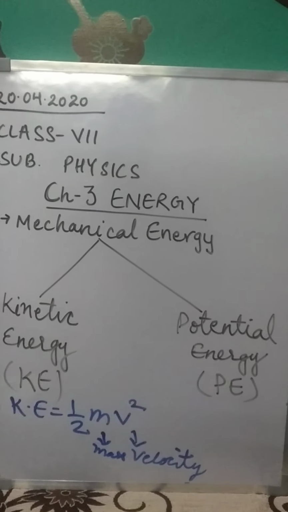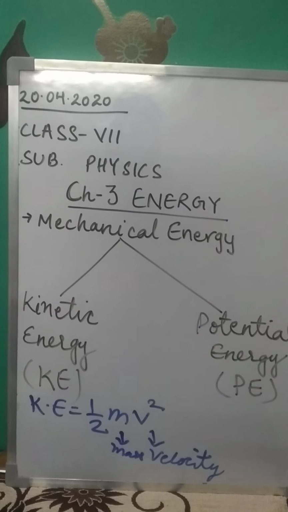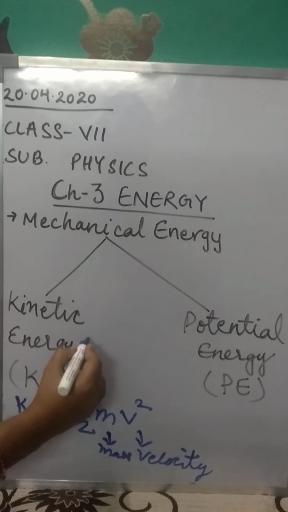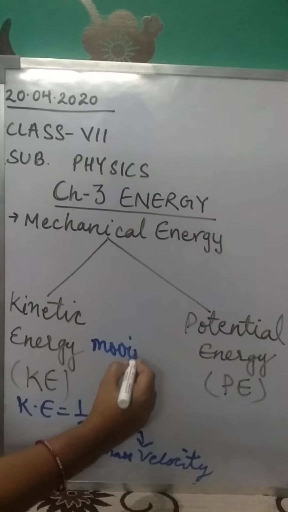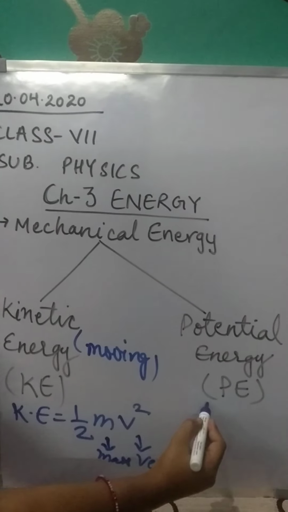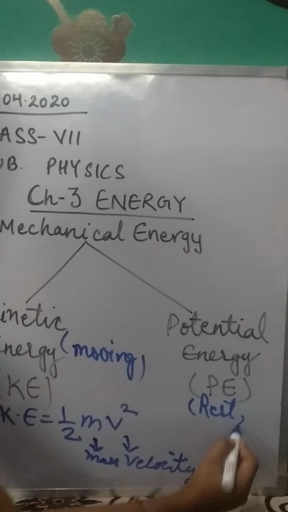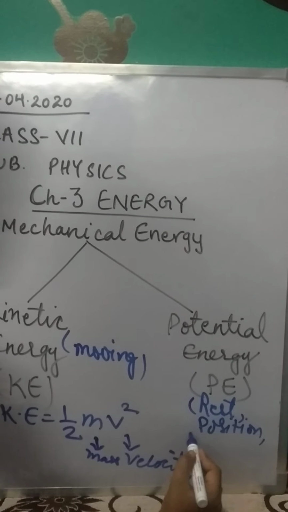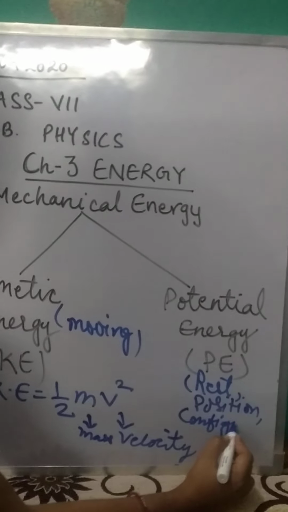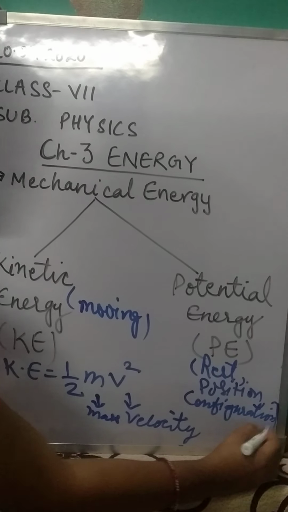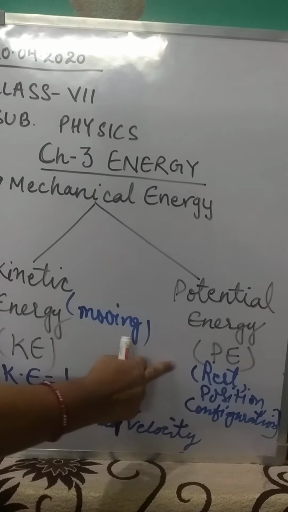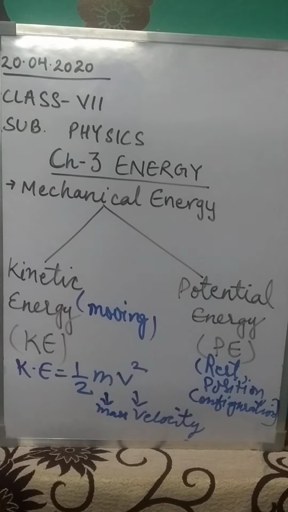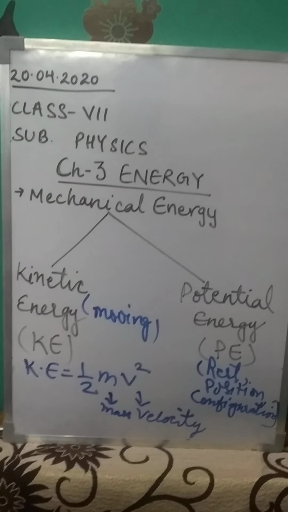Now potential energy, class. What is potential energy? Potential energy is the energy stored in an object when it is at rest. Kinetic energy is the moving energy, and potential energy is when the object is at rest, at a high position. It is due to its position or configuration. Because it is at rest, it is kept at a very high position or is differently configured, we say that the object has potential energy, class.